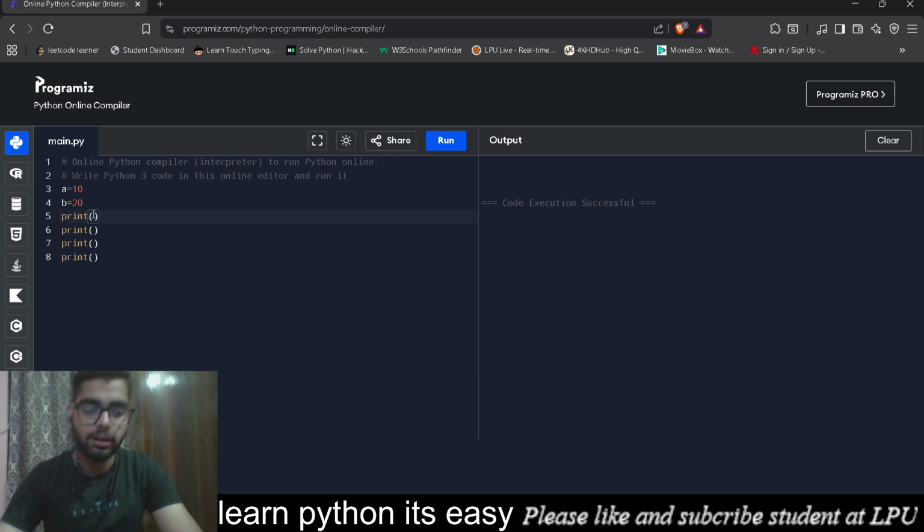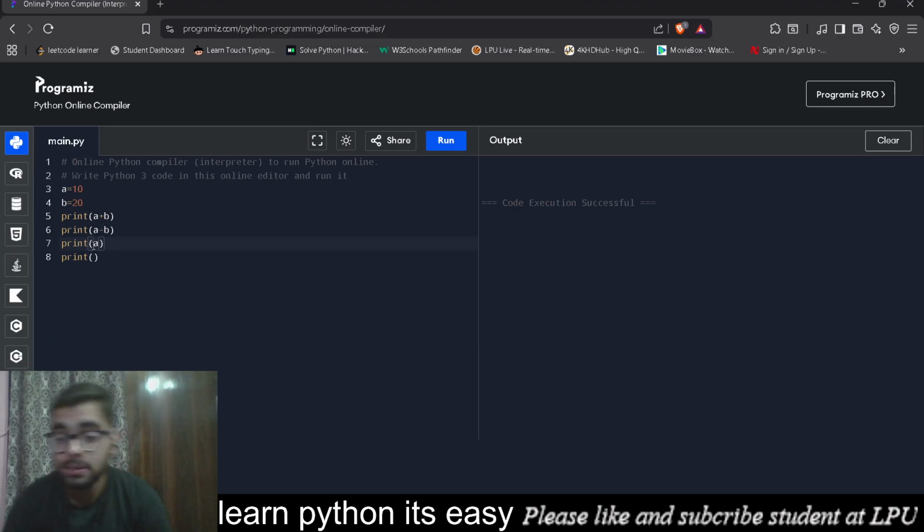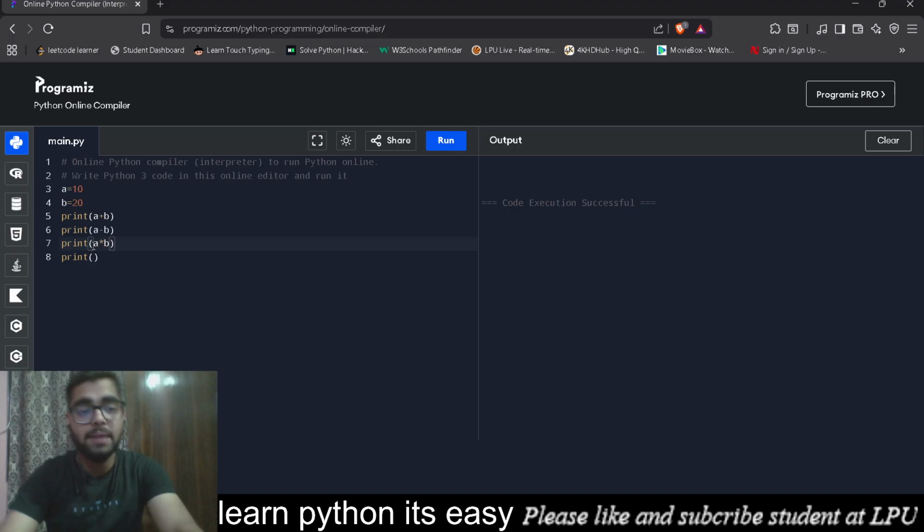Now I'll write a plus b, a minus b, minus sign we got. Then for multiplication, you will be searching for that cross symbol, but in Python or in any coding language, there is no such cross symbol. We will be writing a asterisk b. This is our multiplication.